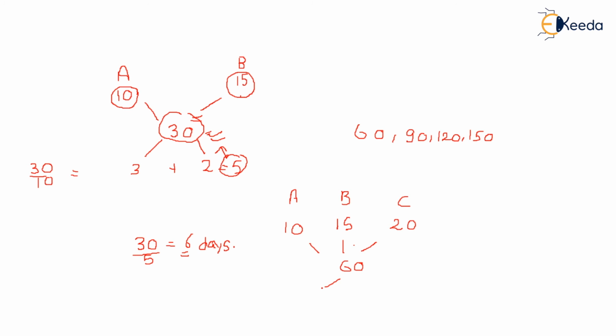So what that means, A can write 6 pages in one day, B can write 4 pages in one day, and C can write 3 pages in one day. How many pages are they writing in one day? They are writing 13 pages in one day, right? They have to write 60 pages for all. So 60 pages they have to write, 13 they are writing in one day. So how many days will they take? They will take something around 4.7 or 4.8 days, right?